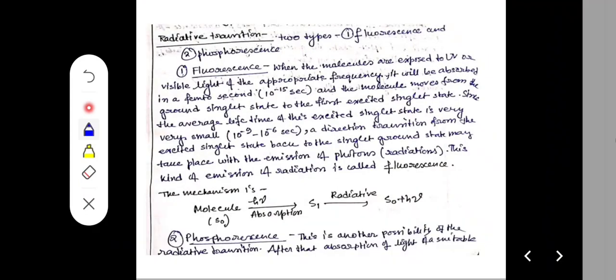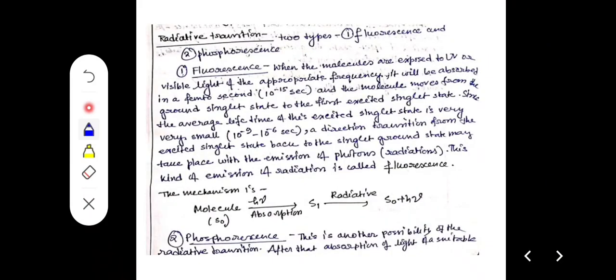Now we consider radiative transition. Radiative transitions are basically of two types: one is fluorescence, the other is phosphorescence. In the transition from excited state to ground state, some amount of radiation is re-emitted.